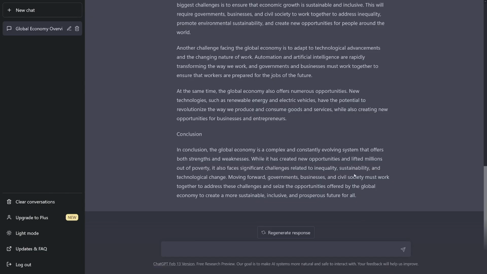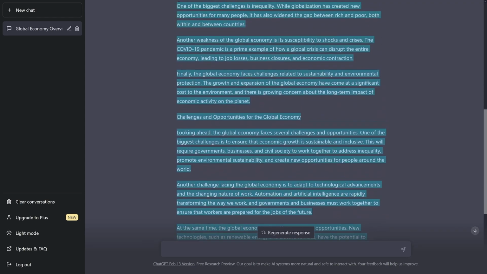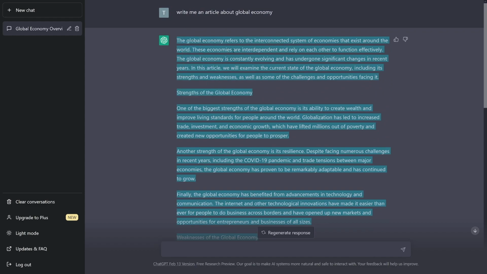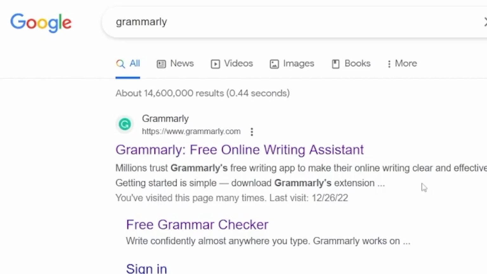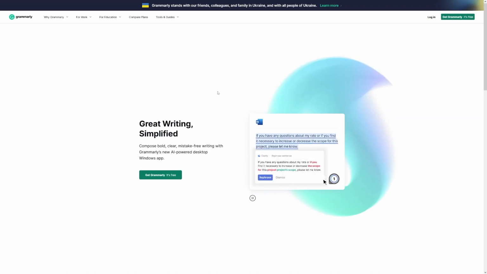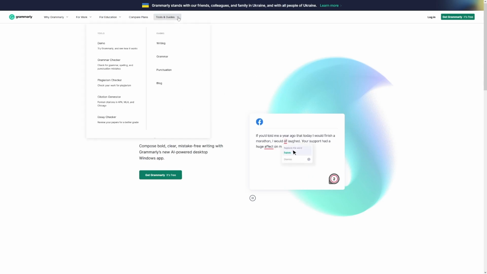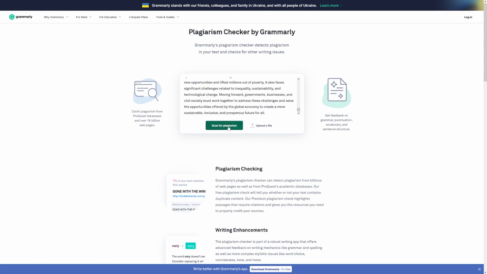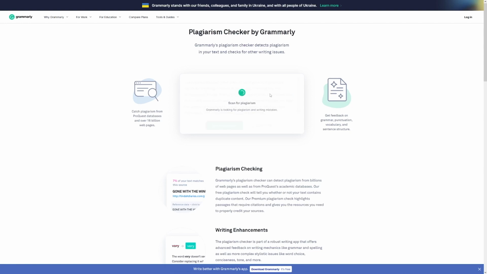and then I'm going to show you the tool which is going to help us to make money with it. So let's just take this article that ChatGPT has written for us, and let's just copy the entire thing into Clipboard, and then just search for this. This is Grammarly, and Grammarly.com has this checker, which is going to check for you if it has a lot of plagiarism. So once you land on their webpage, you can just click on Tools and Guides, and here you will see Plagiarism Checker. You just go inside of that, and then you can scan it. Okay, so you just enter your text and you click on Scan for Plagiarism, and that's it. It's going to do the work for you.